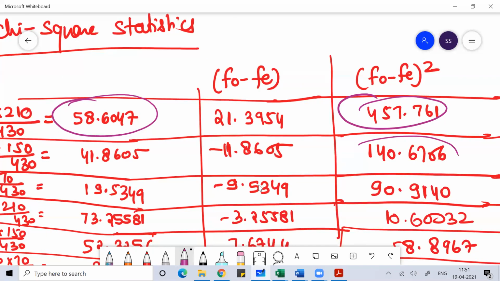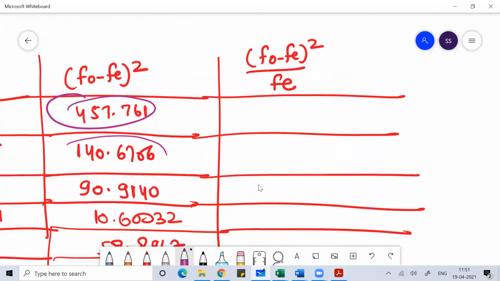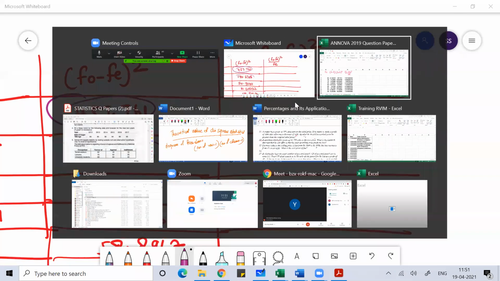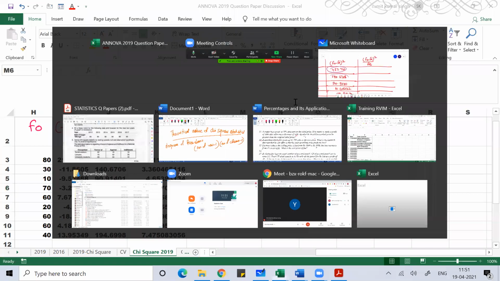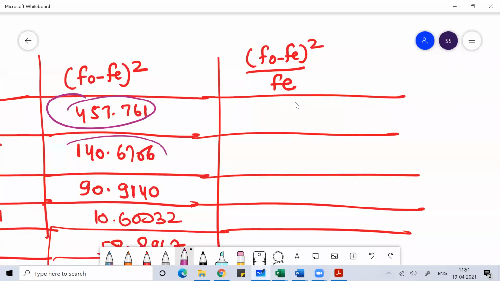Then 140.6705 divided by 41.8605, then 90.9140 divided by 19.5349. So this f naught minus fe square, whatever the value you get, you divide by fe. So this gives 7.811.